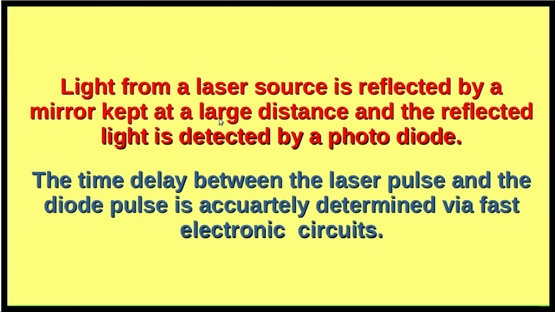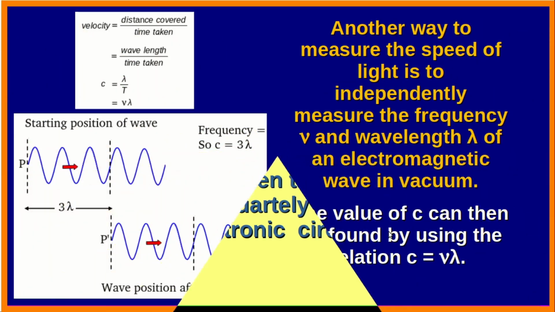Here light from a laser source is reflected by a mirror kept at a large distance, and the reflected light is detected by a photodiode. The time delay between the laser pulse and the diode pulse is accurately determined electronically via fast electronic circuits.